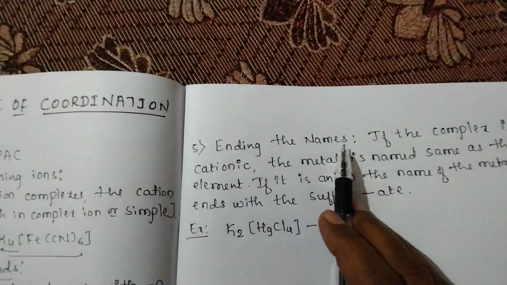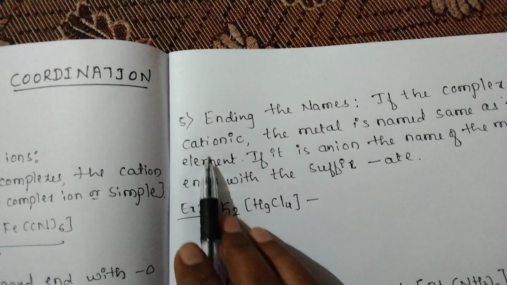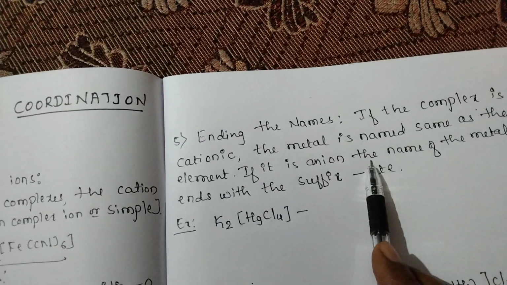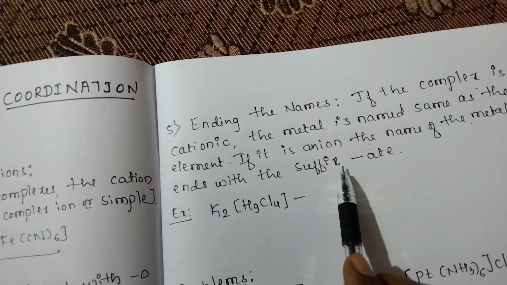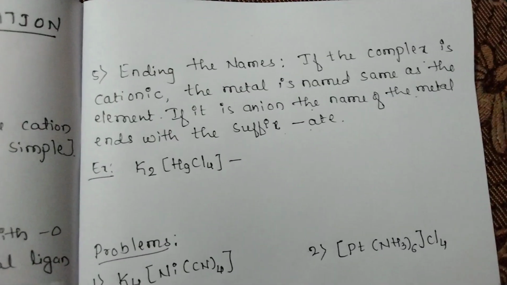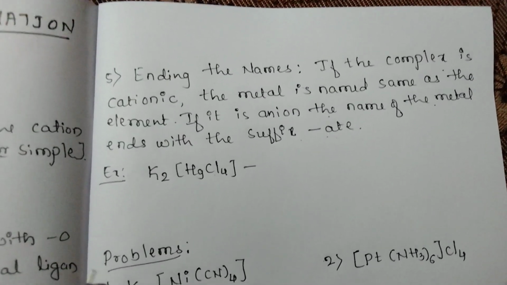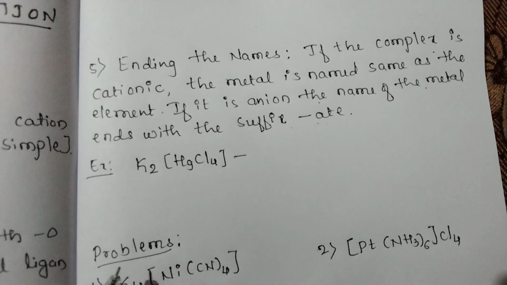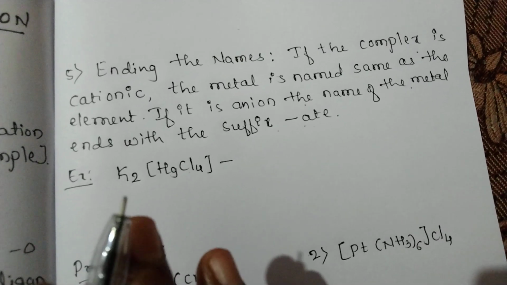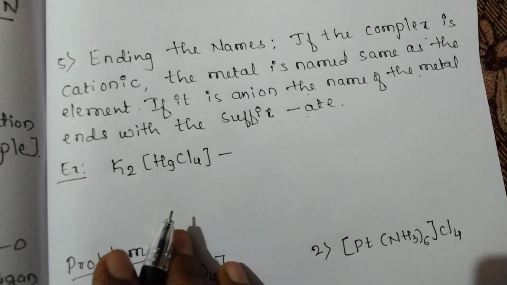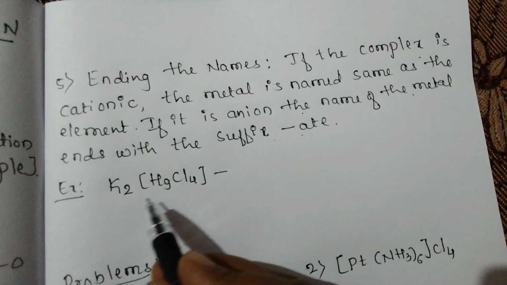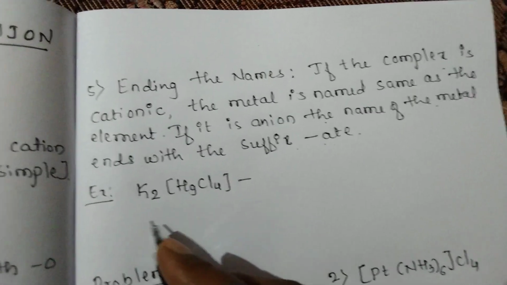The next is ending the names. If the complex is cationic, the metal is named the same as the element. If it is an anion, the name of the metal ends with the suffix ate. Here, ending the names of the complex: if the complex is cationic, the name of the metal is written as it is. If it is anionic, the name of the metal ends with the suffix ate. Okay, now let us solve this example.